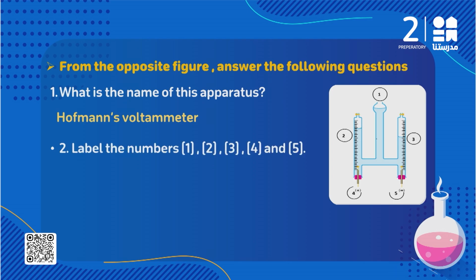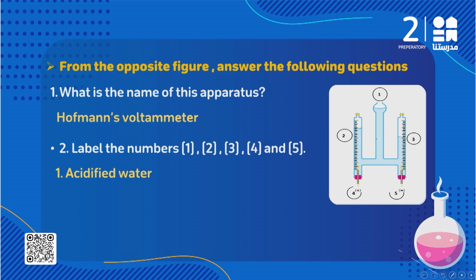You are going to label the numbers 1, 2, 3, 4 and 5. Let's start with the first one here. Number 1 here is called what? It's called acidified water, meaning water with a few drops of an acid like sulfuric acid. Do you remember why we said we are going to add drops of acid? To make the water a good conductor of electricity, as pure water is a bad conductor of electricity. So number 1 here represents acidified water, meaning water with drops of acid.